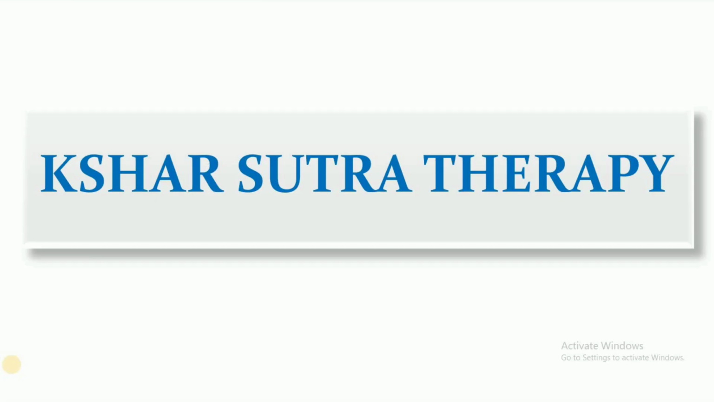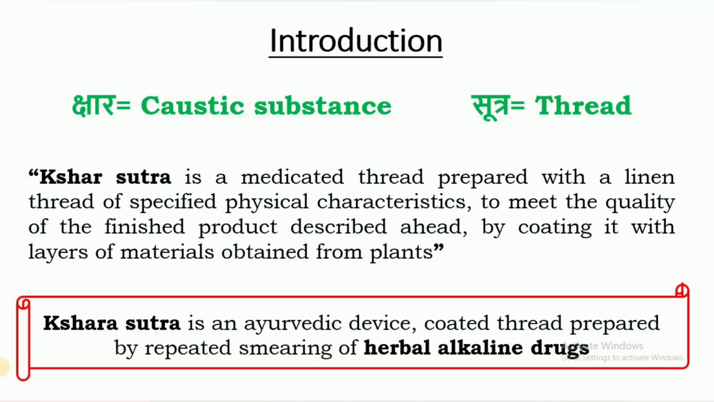In today's video, I'll be discussing Shar Sutra therapy, which is very popular in Ayurvedic science. So, what is basically Shar Sutra therapy? Shar is a caustic or alkaline substance and Sutra means thread. So, Shar Sutra is a medicated thread prepared with a linen thread of specified physical characteristics to meet the quality of the finished product described ahead, by coating it with layers of materials obtained from plants.